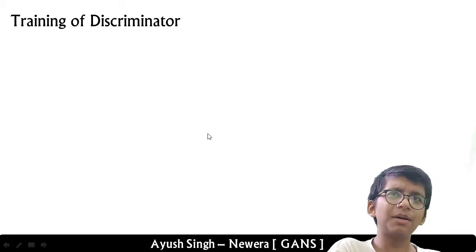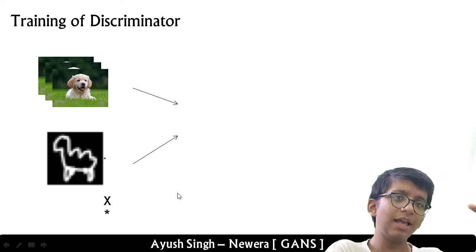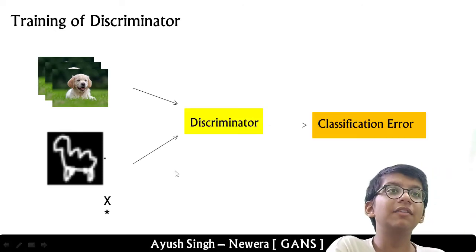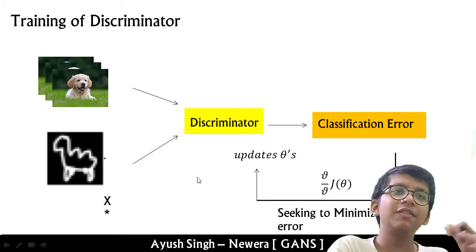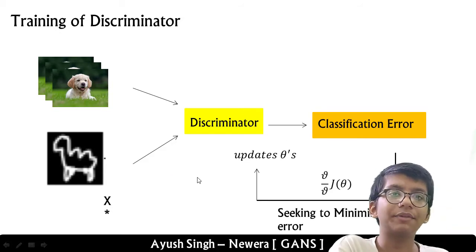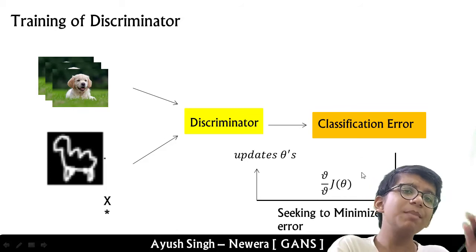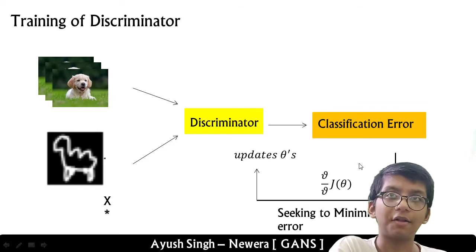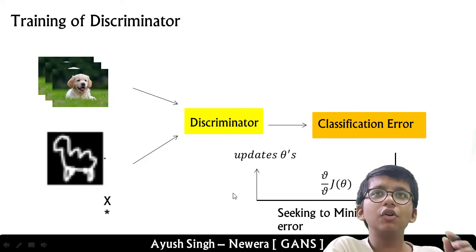Let's summarize again. We take the real and the fake data and give them to the discriminator, and then the discriminator classifies it. Using that, we simply update theta by taking the gradient of our cost function. We always want to minimize this cost function, as is obvious, because we want a good model. Okay, so what is the generator?